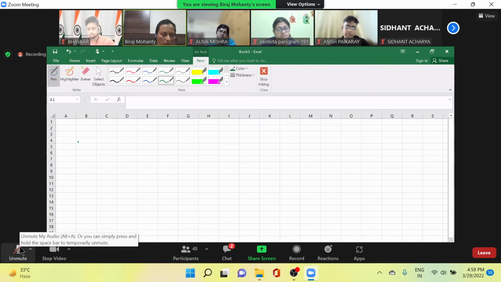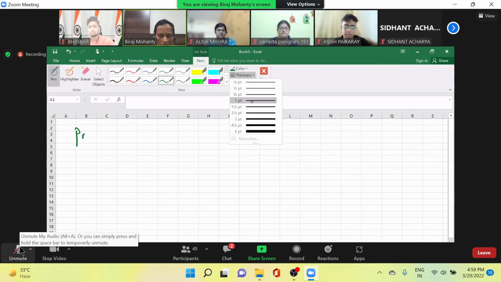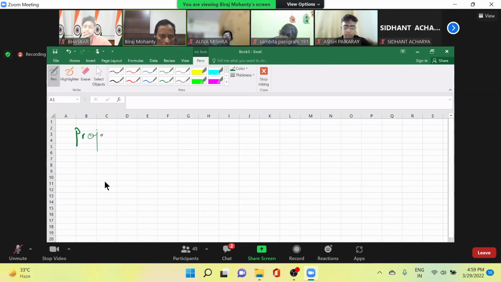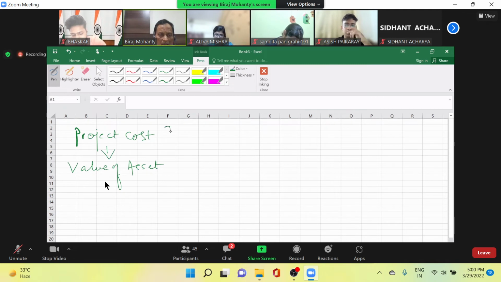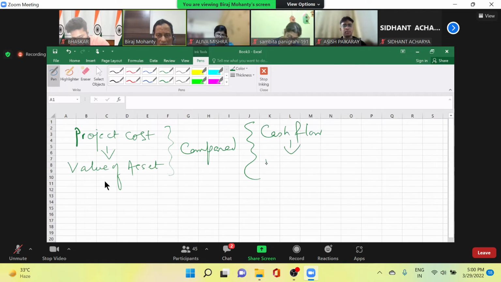So I wrote here project cost, or value of asset, compared with cash flow, or revenue minus expenses plus depreciation. Done.